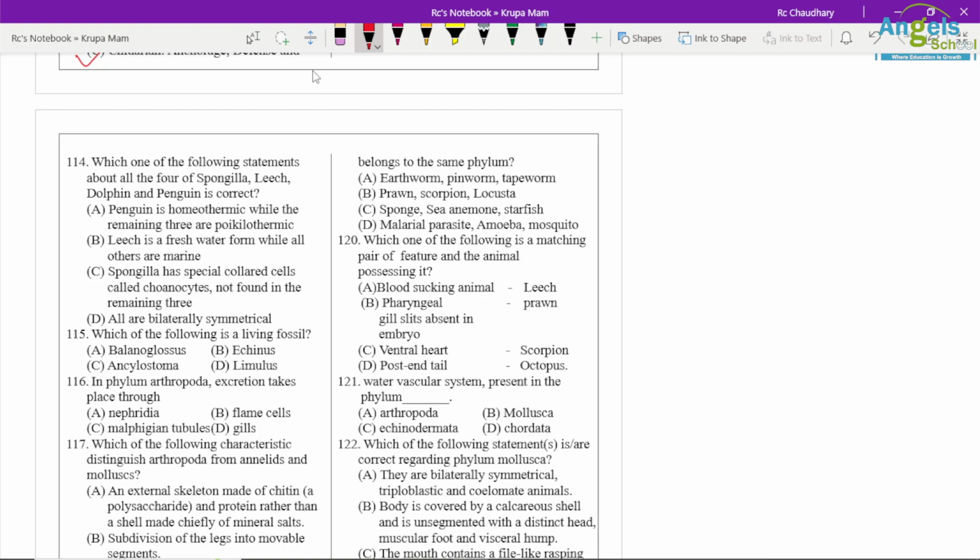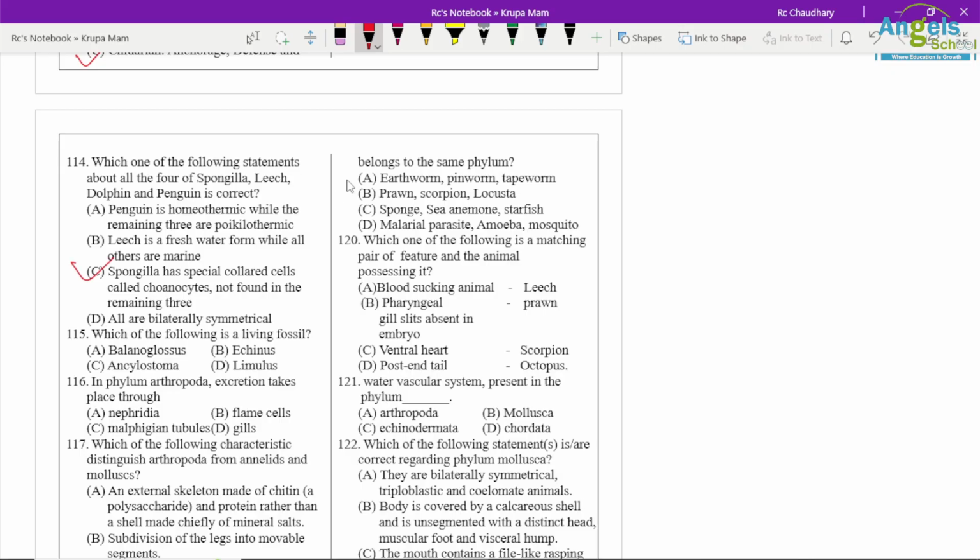Question number 114. Which of the following statements about spongilla, leech, dolphin and penguin is correct? Penguin is homeothermic while the remaining three are poikilotherms. Leech is a freshwater form while all others are marine. Spongilla has special collar cells called choanocytes not found in the remaining three. So it is the correct option.